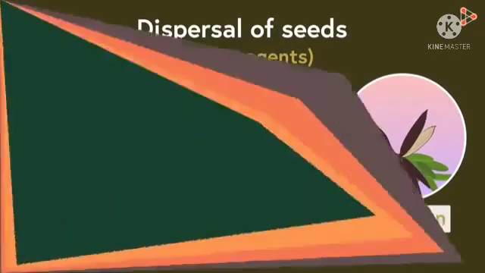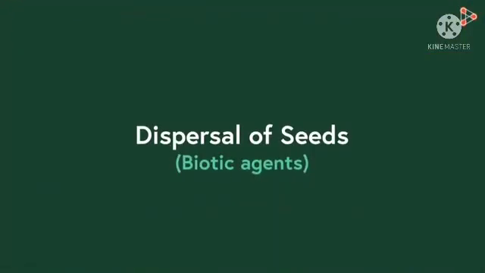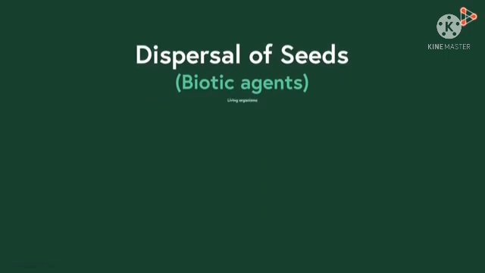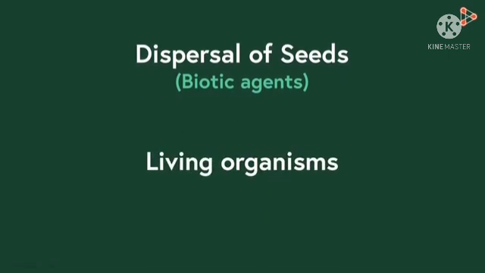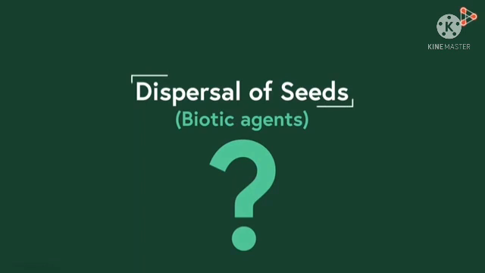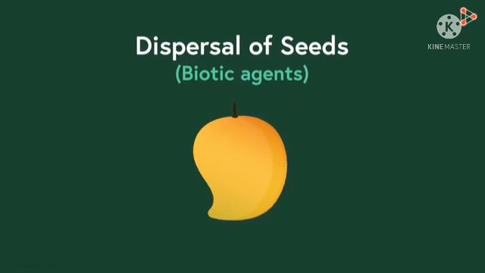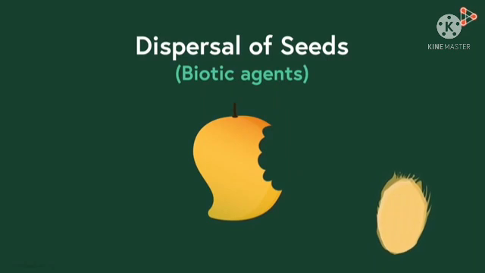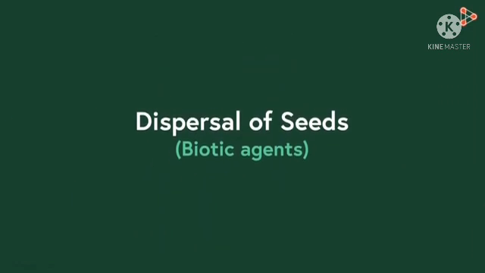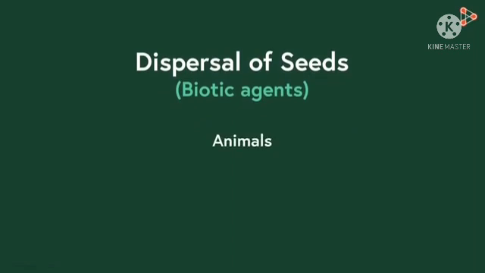Last in the list are the biotic agents which we need to have a look at. Biotic means living organisms. So are animals also responsible for dispersal of seeds? Yes, they are. Tell me one thing. What do we do with the seeds after eating juicy fruits? We generally throw away the seeds, right? Yes, that is how seeds from a plant growing in one area reach a completely different area. Plants are even benefited with the seed dispersal by animals.